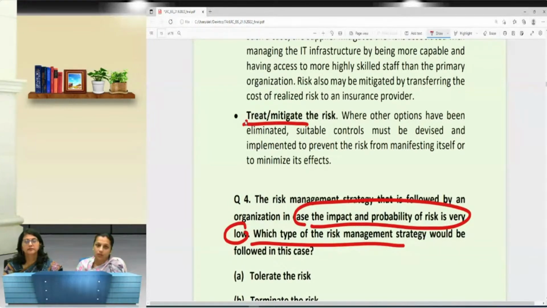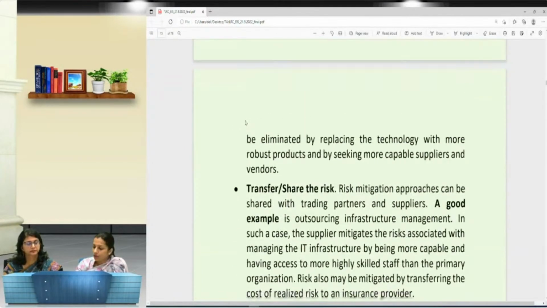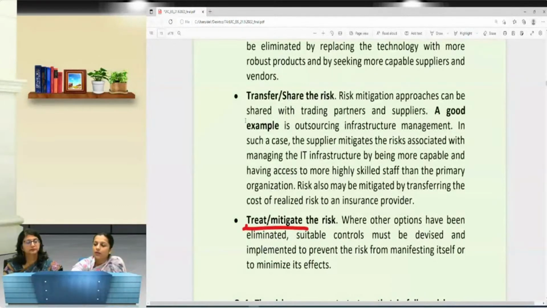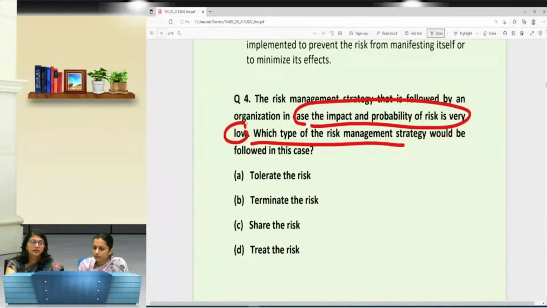मत कीजिए. अगर आप टेक्निकल वर्ड को मिस करेंगे, writing in your own language. If I am writing here the risk management strategy, say transfer the risk, I have given the example, but you have not explained that it is shared with the trading partners, which is the main keyword here. And MCQ will test this understanding only. They will simply give you a certain keyword and then you will have to zero in on the answer. So until you know the uniqueness of that particular concept, you will not be able to attempt it. So one has to be very thorough.